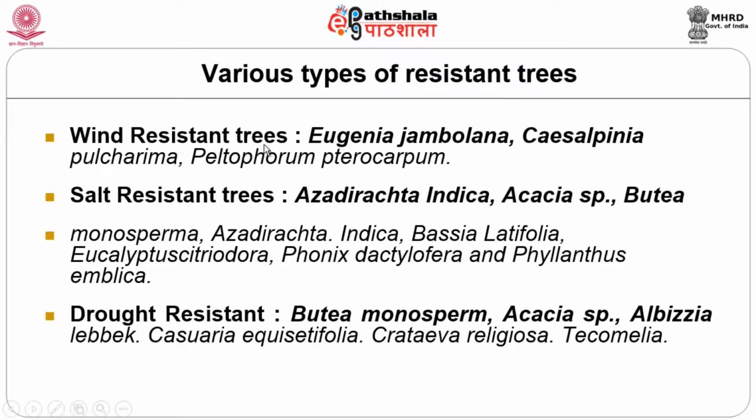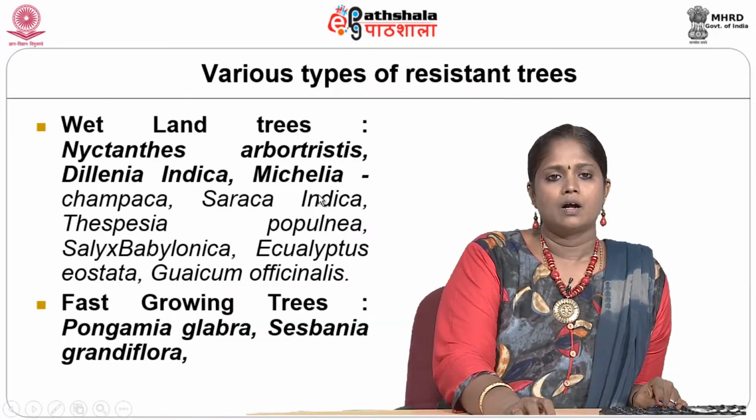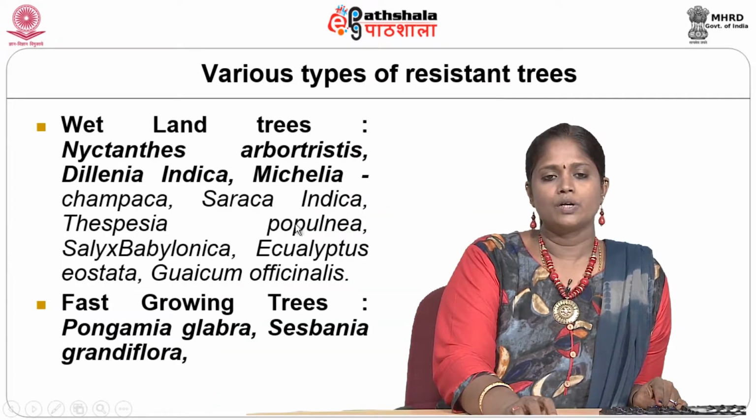Wind resistant trees can resist heavy winds, and salt resistant trees can be planted in the coastal areas. Drought resistant trees consume less water, and give a good green cover to the urban areas. According to the topography and the climatic conditions, we can choose these kinds of trees in our locality. Wetland trees grow only in the wetlands, and fast growing trees we can plant near upcoming neighborhood systems or the roadways.